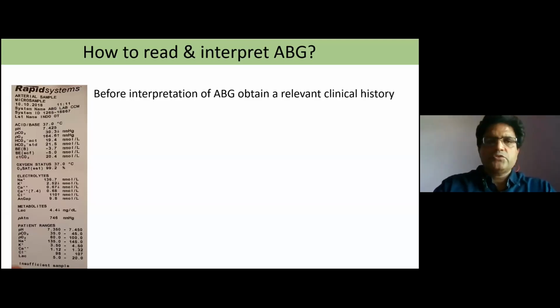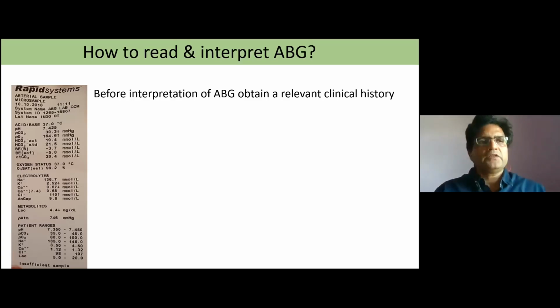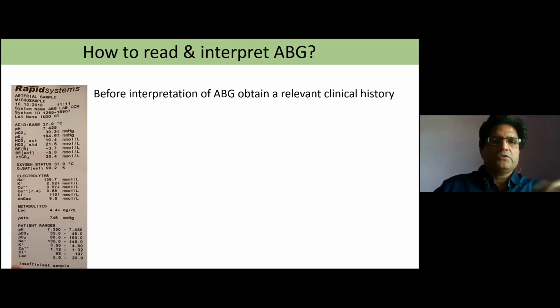Many times I will show you ABGs where the patient's clinical condition is totally different and the ABG shows something different. Then when we contact our resident to ask what happened to the patient and what exactly the interpretation is, the whole scenario changes. Otherwise, we may go very aggressively and do some invasive process. I will show one of those examples.